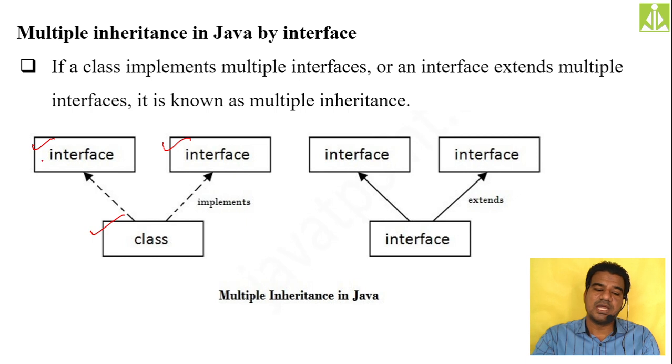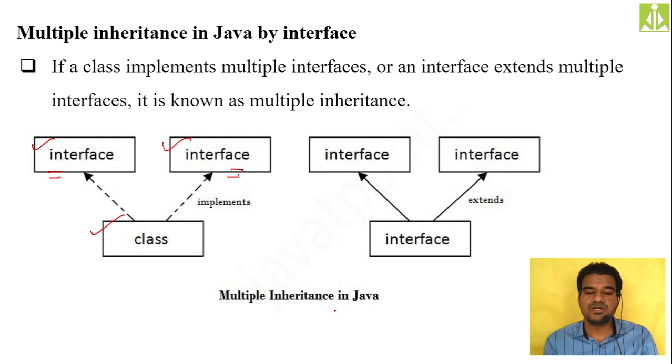So what we do is, in the first interface we put some abstract methods, and in the second interface also we put some abstract methods, and my class which is implementing these two interfaces at the same time has to give the implementation of all these methods. It has to give the implementation for the abstract methods from the first interface, as well as the implementations for the abstract methods which I have declared inside interface 2. At the same time it has to do that. So if you achieve such a thing in Java, we call it multiple inheritance.